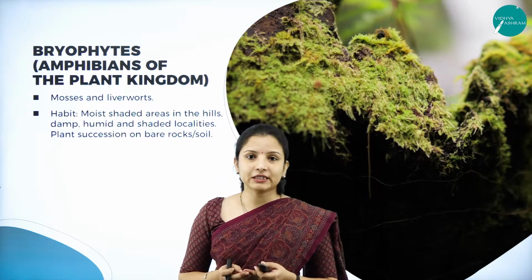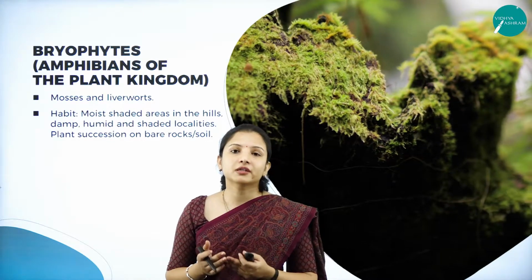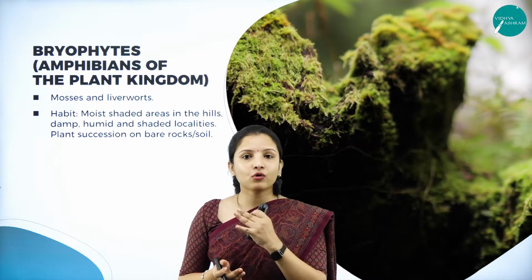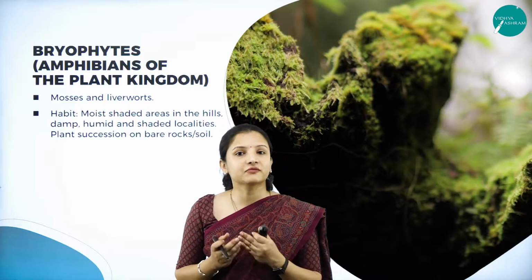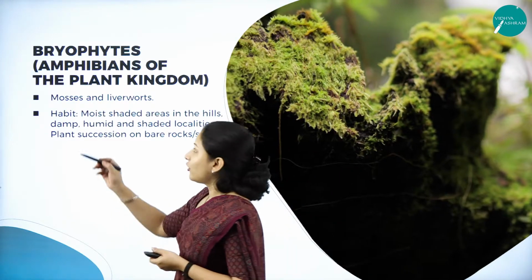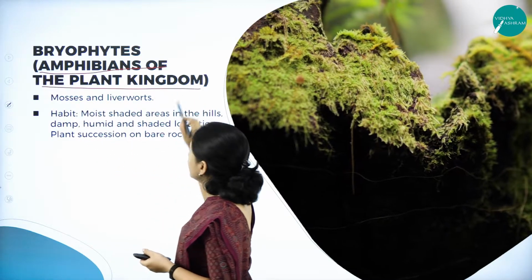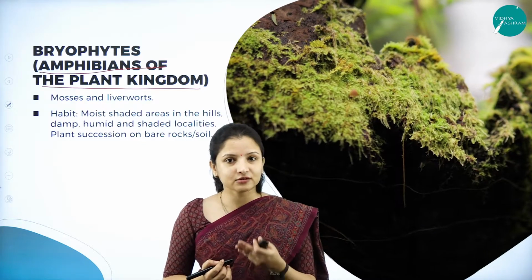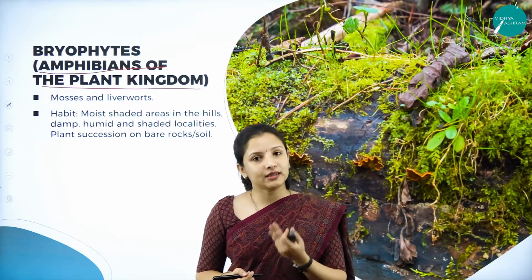So bryophytes, they are found abundantly everywhere wherever there is a moist condition, and usually you can find them more in the evergreen forest because the evergreen forests are always very damp. And these bryophytes, they are also called the amphibians of the plant kingdom. So what are amphibians? So in animals, you know that amphibians are the ones which can live in water as well as live on the land as well.